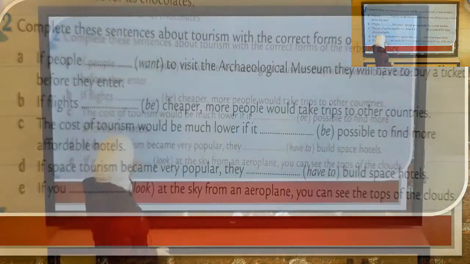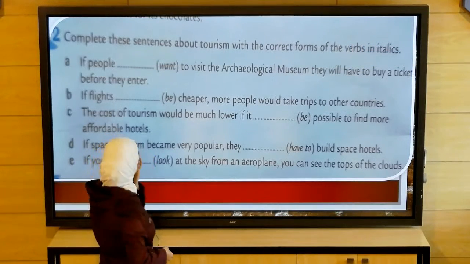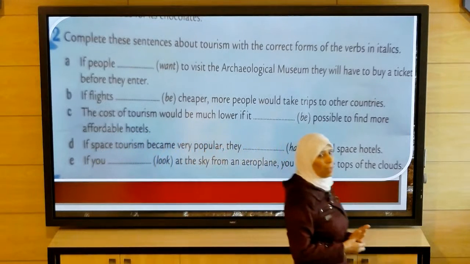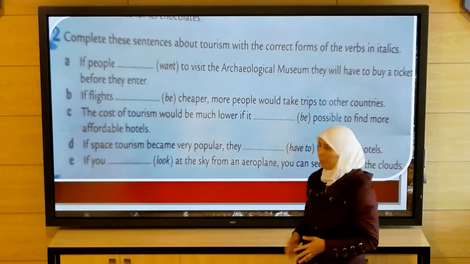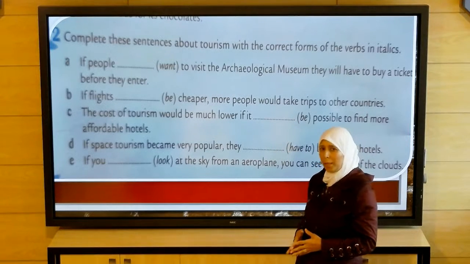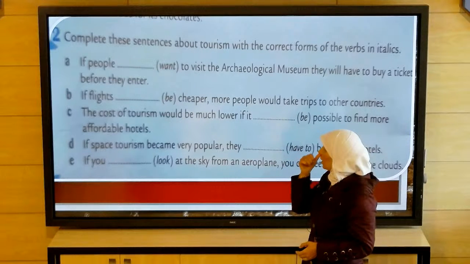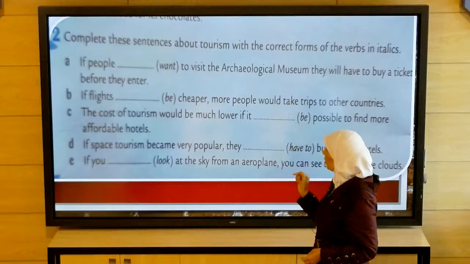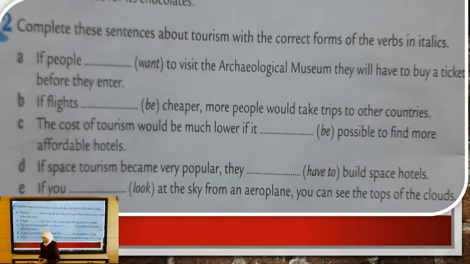This exercise is about tourism. Complete the sentences with the correct forms of the verbs in italics. It is in the second conditional. I want you to put it perhaps in first or second conditional only.